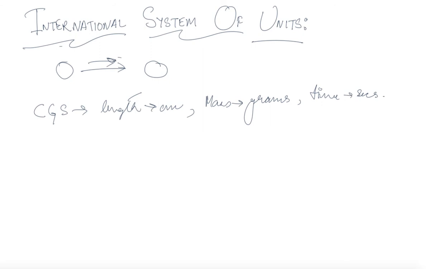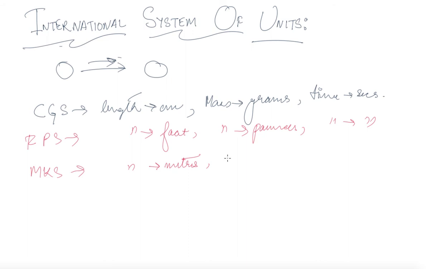There were other units like FPS, where length was measured in foot, mass in pounds, and time in seconds. And MKS, where length was measured in meters, mass in kilograms, and time in seconds.